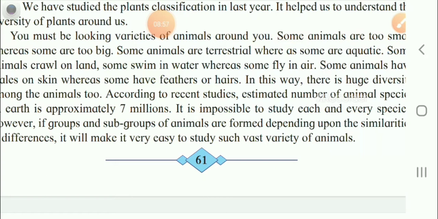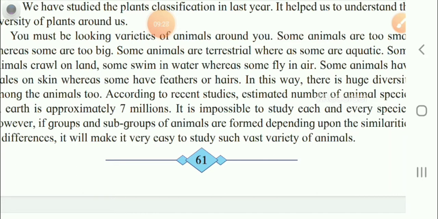So children, can you tell, will it be easy to study these all? According to you, what do you think? But according to me, it is not easy to study them altogether if 7 millions are there. Therefore, what scientists are doing is that they divide them into groups and subgroups.